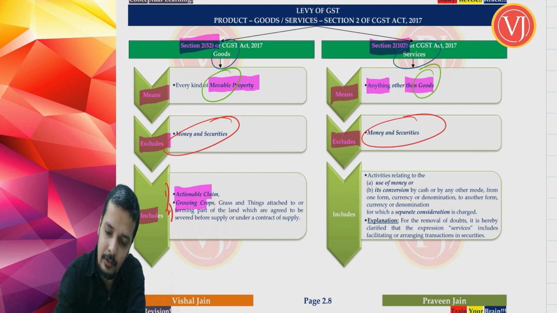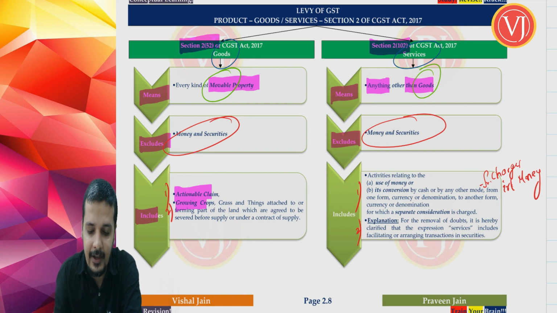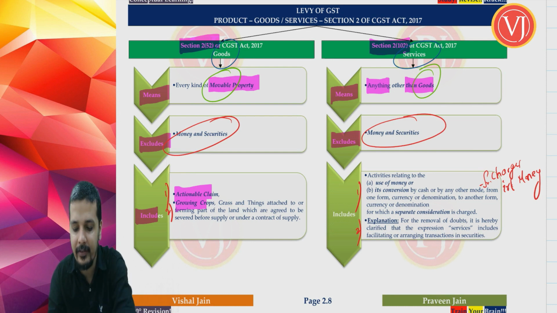Even the inclusion of services has got two parts. First part in relation to money, second part in relation to securities. First point, you are talking about service charges in relation to use of money. And there is an explanation attached to the definition of service, which I have attached to the includes portion because they are trying to tell the same thing.